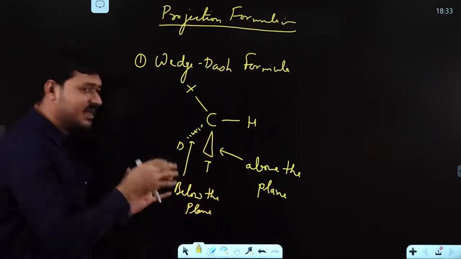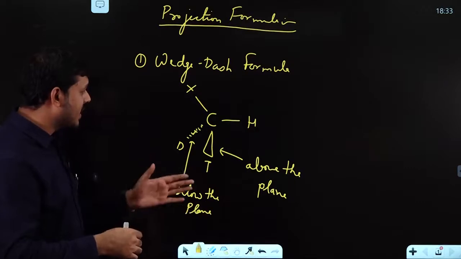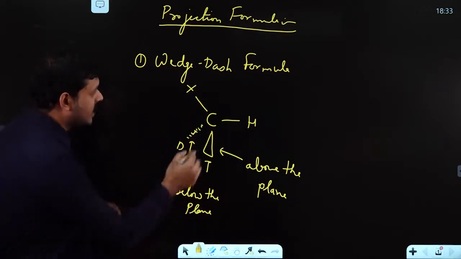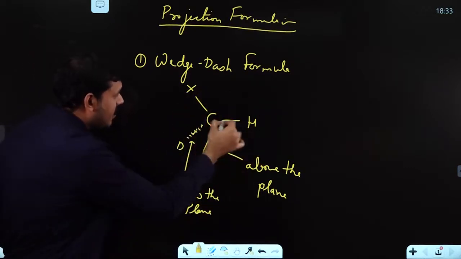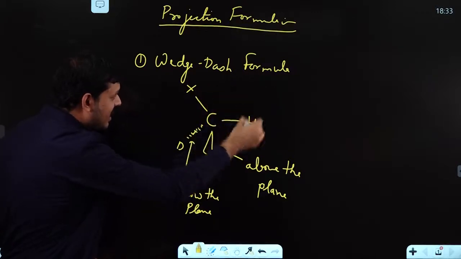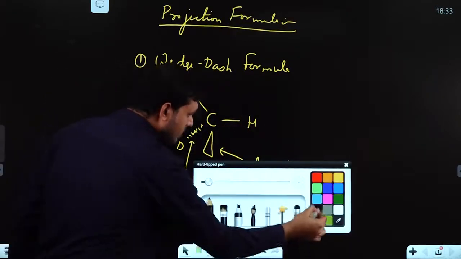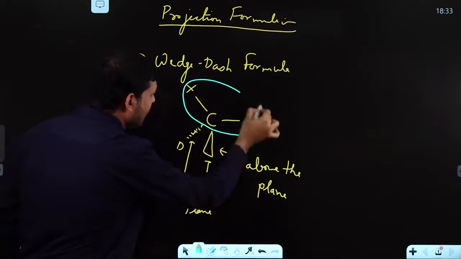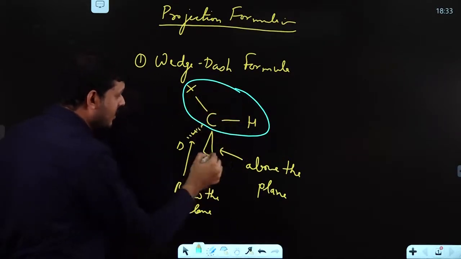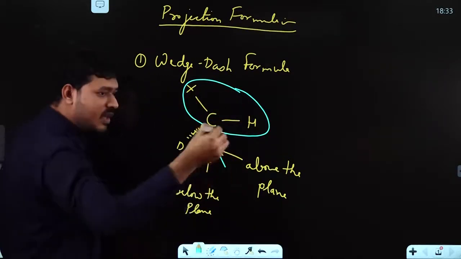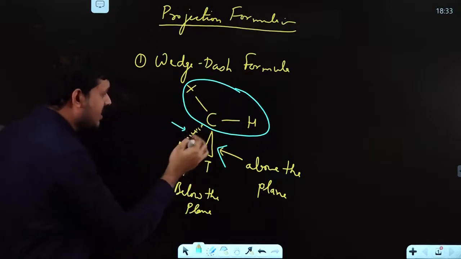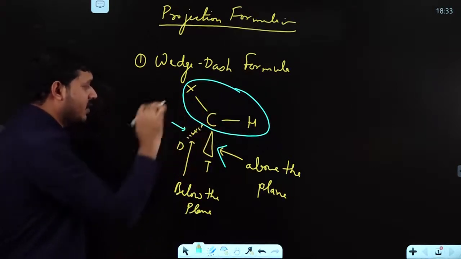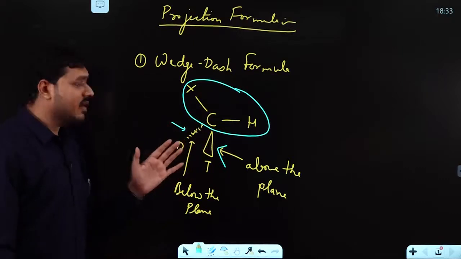Means as per you it is below the plane, or you can say the backside of the board. So this carbon, hydrogen and X are in the plane itself, this part is towards you and this part is away from you, on the backside.